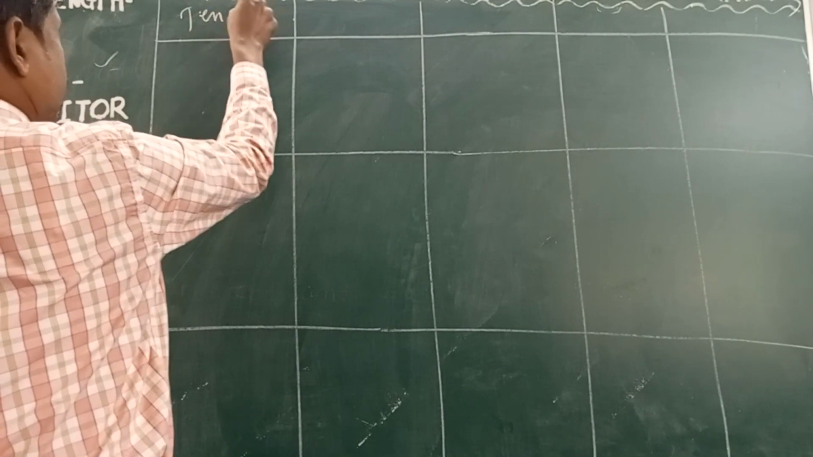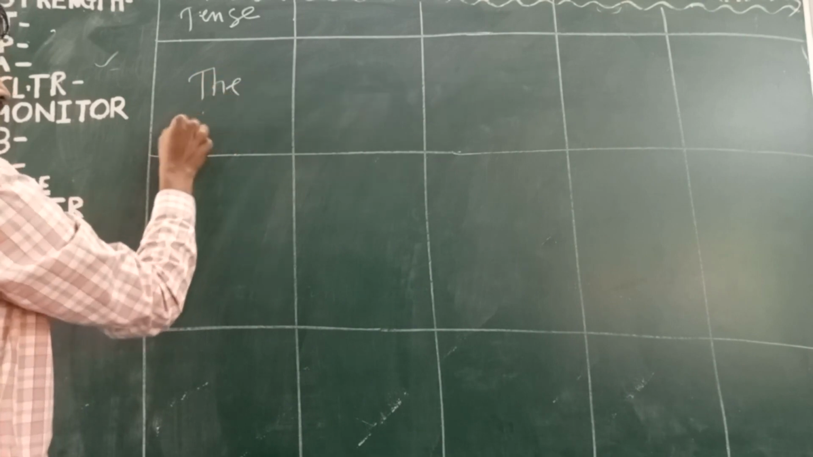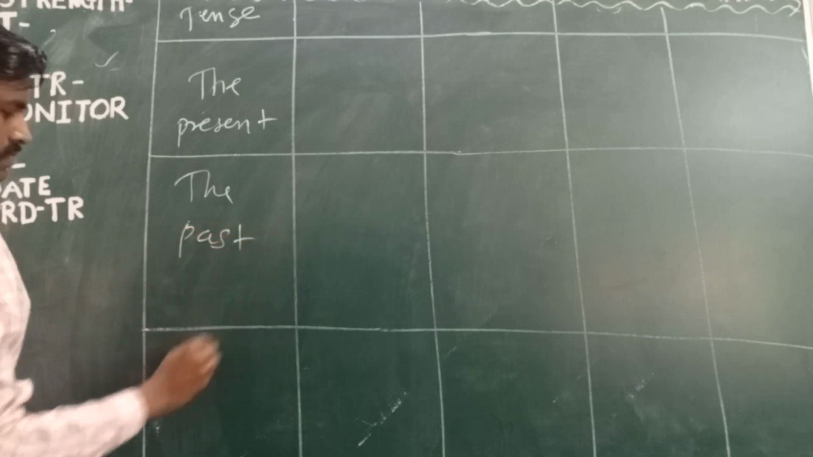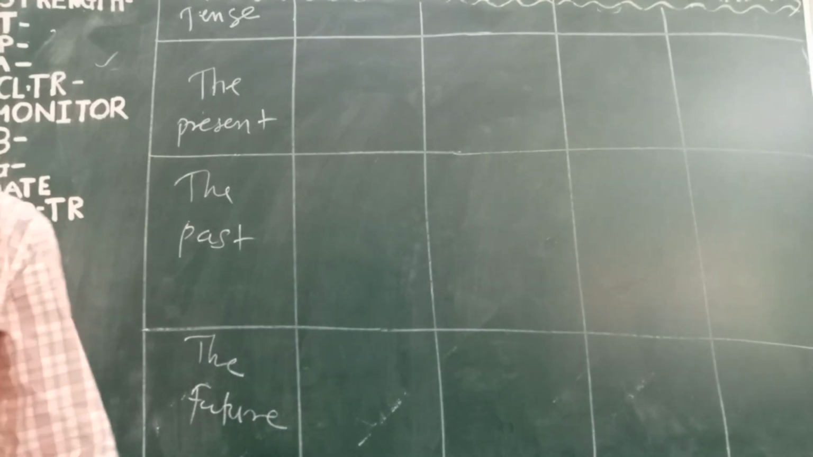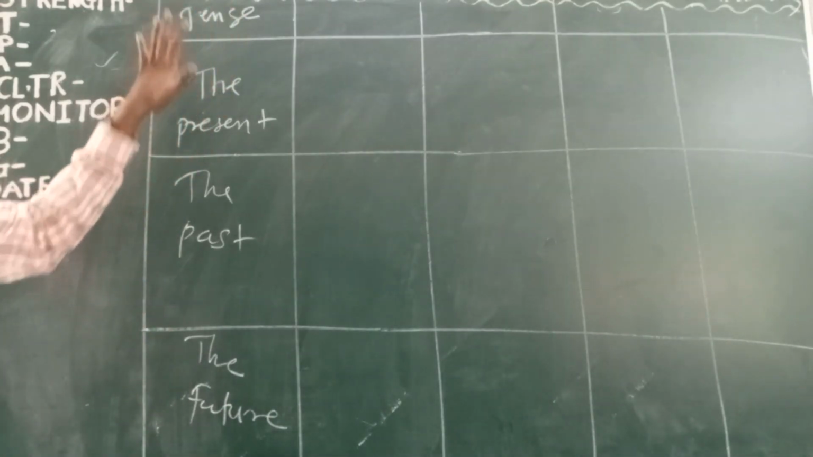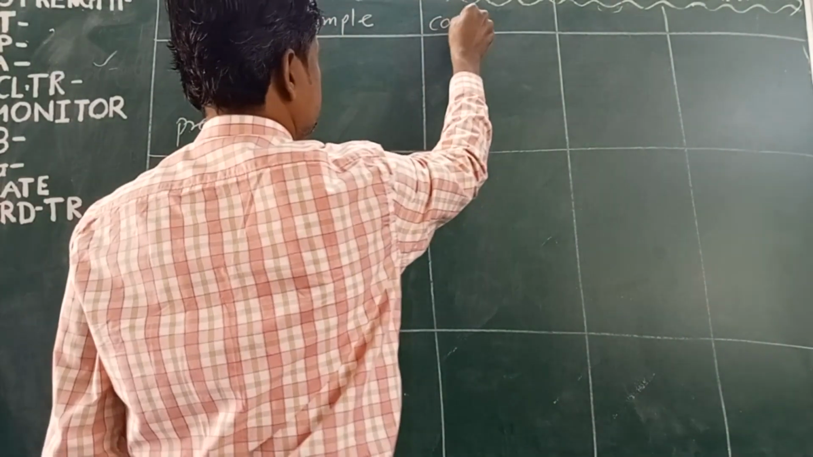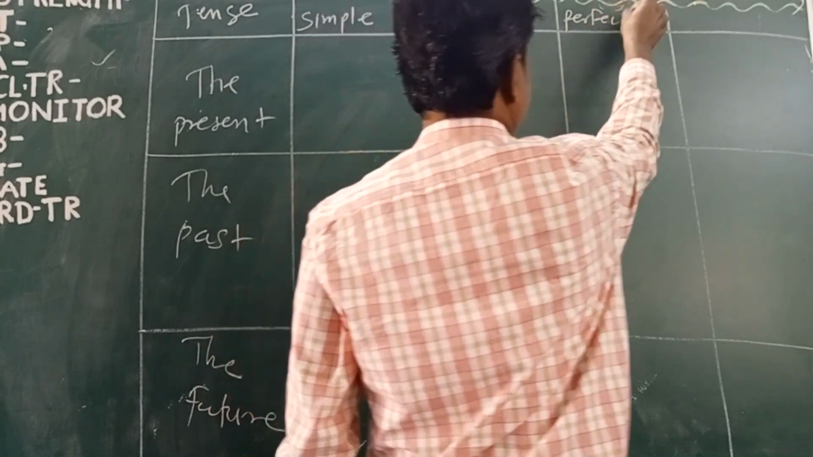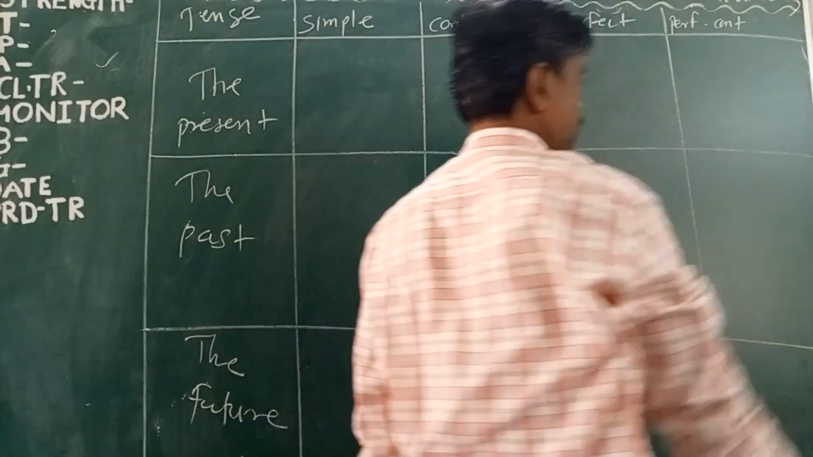Here this is the tense. How many types of tenses? The present, second the past, third the future. Correct? Now these three main types of tenses are divided into four subkinds. First one is simple, second is continuous, third is perfect, fourth is perfect continuous.